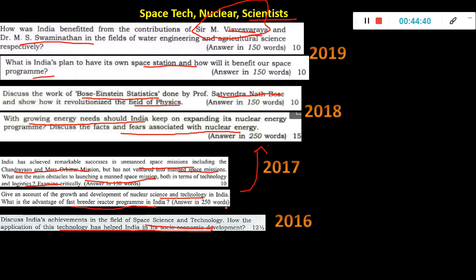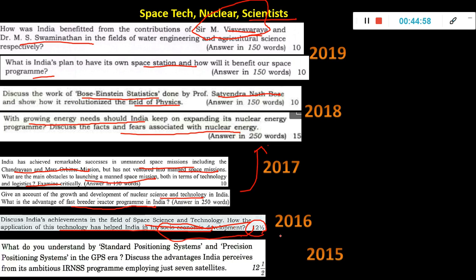Socio-economic development means everything. So how has technology helped it? You know, drones are used, satellites are used, many digital things are used. So how is it helping? I think you can get general points, but only if you write specifically will you get good marks out of this 12.5. Even the topper will get only 6 or 7 marks, so you have to see that your answer is unique.